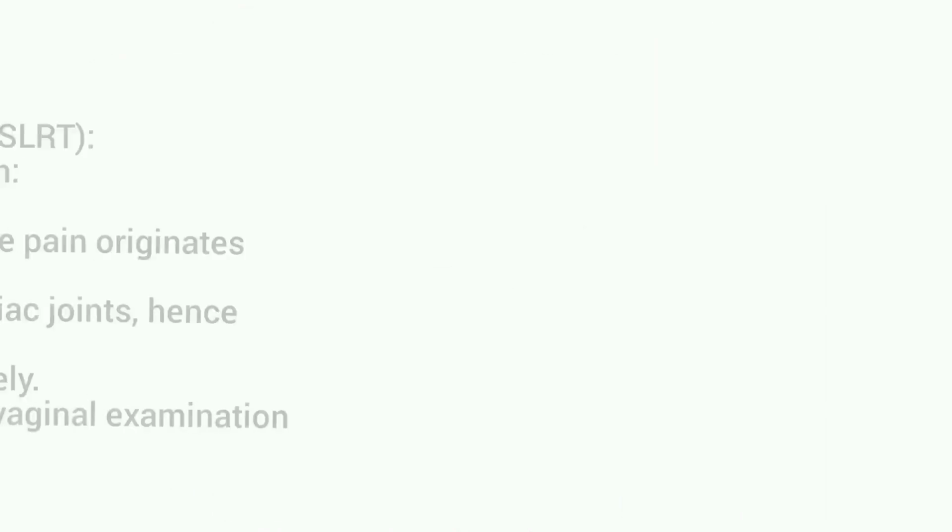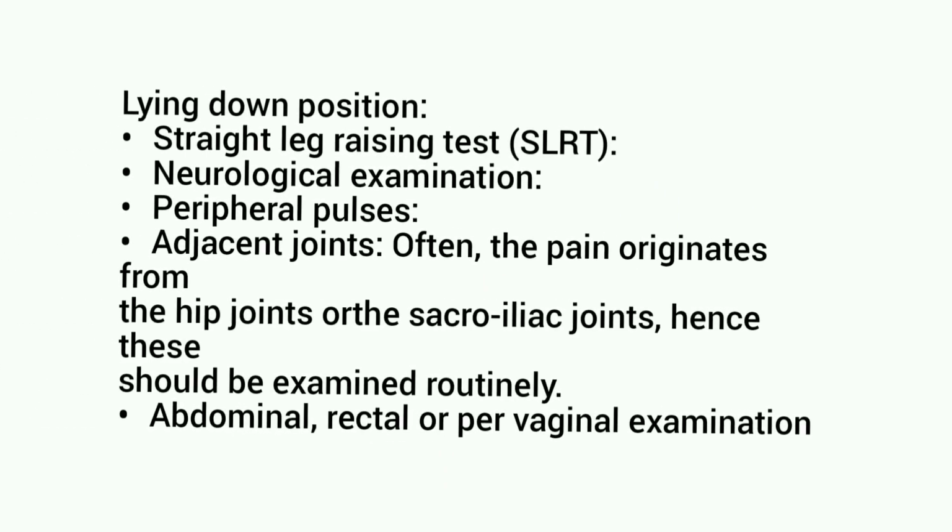Lying down position: in the supine position the following observations are made. Straight leg raising test, SLRT: this is a test to detect nerve root compression. Neurological examination: sensation, motor power and reflexes of the lower limb are examined. This helps in localizing the site of spine pathology.